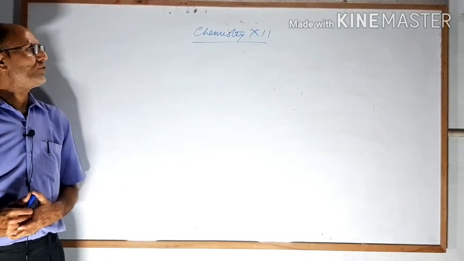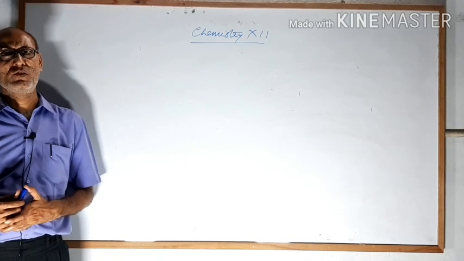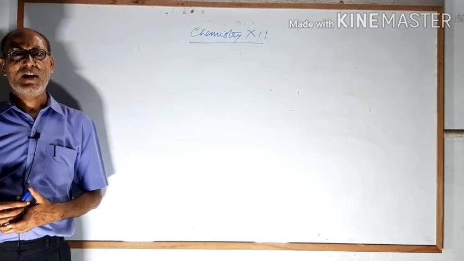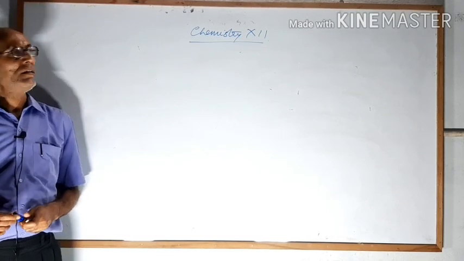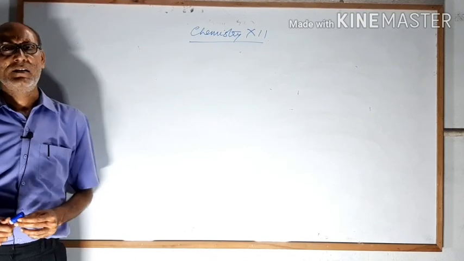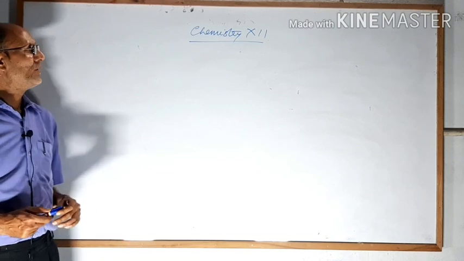So this is today's topic: structures and properties of fructose. You have studied biomolecules, classification, structures of glucose, chemical properties and structures of glucose. Now we are going to the structure and properties of fructose.